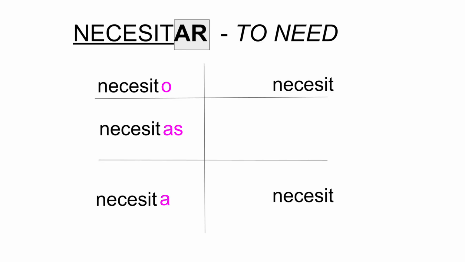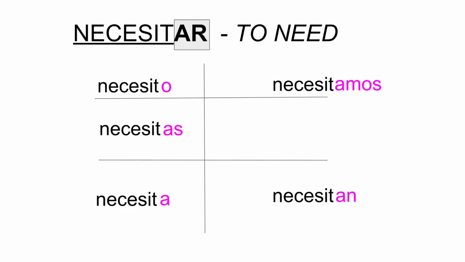Okay? Then we'll go up to the top right where we live. And do you remember what I told you about podemos? Mos always represents we. So instead of emos, this one's going to be amos. Nosotros necesitamos. And then down at the bottom right, remember we had AS and then we dropped the S, we added an N, and if we added in necesitan, then that becomes they need or you all need.